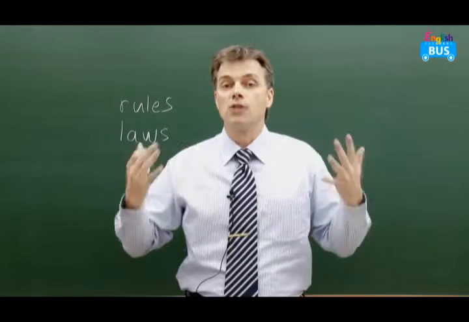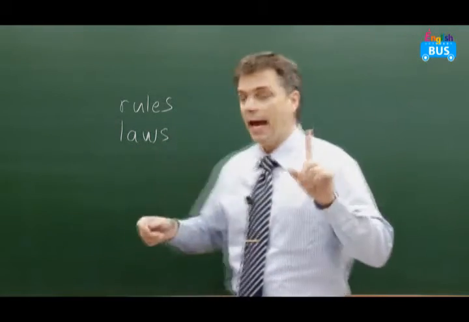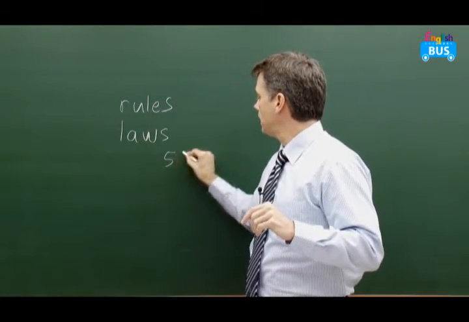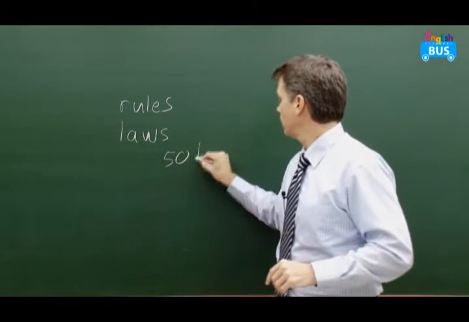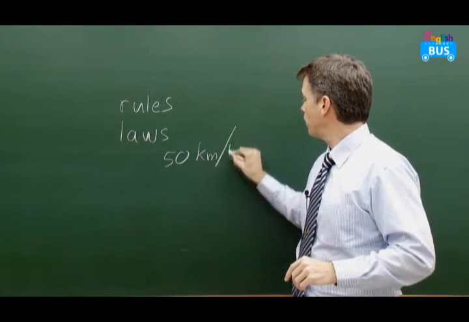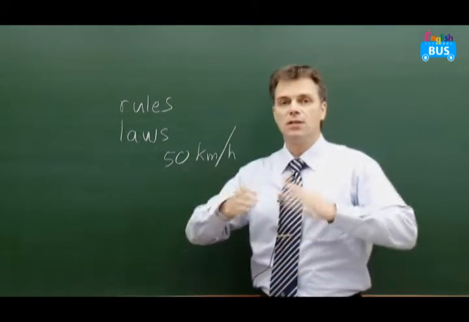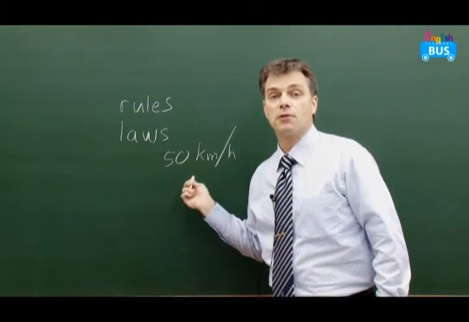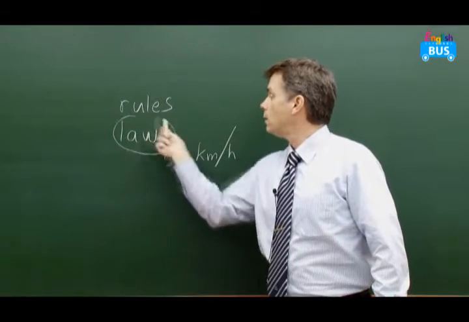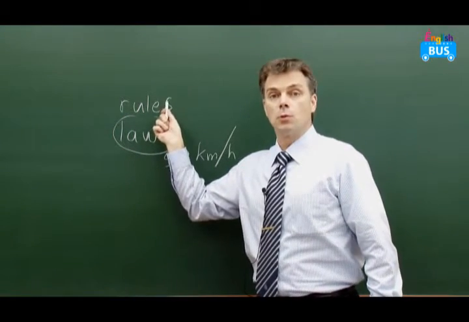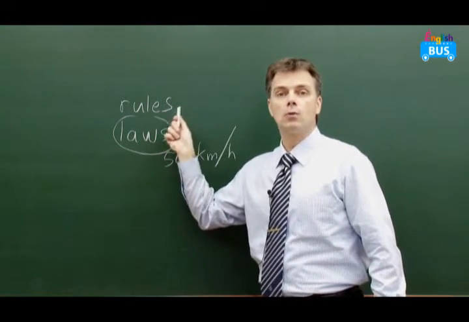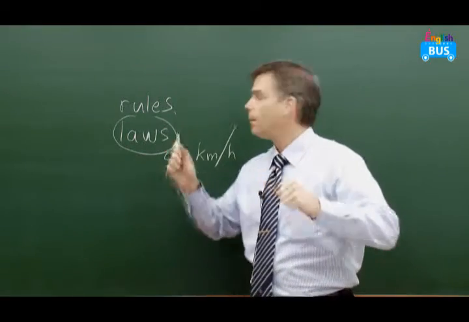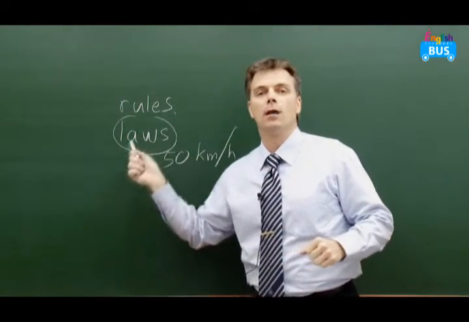Now, if somebody is driving a car and maybe the speed limit is 50 kilometers per hour, that's the speed limit. Speed limit. You can't drive faster than that. That's a law. It is a rule. Yes, it's a rule, but it's a very strong rule that's enforced by the police. So we say it's a law.